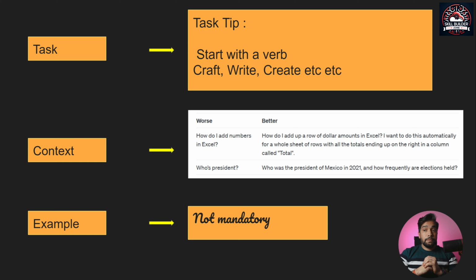Example, it's not mandatory. That's the third component. Example, not mandatory. If you want, you can provide an example at the end. Like you can say, okay, use this as an example to give me the results. You can do that.